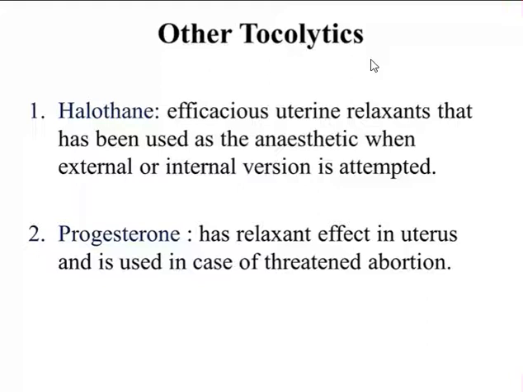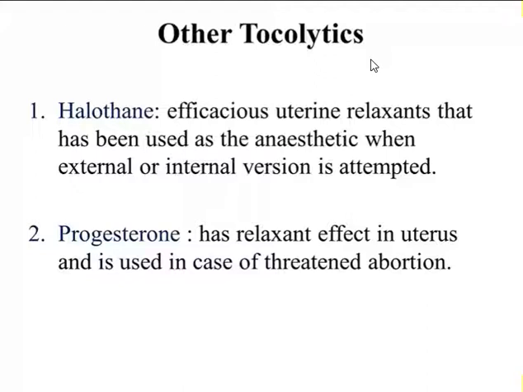easy for the anesthetist to make an attempt to do external or internal version of the baby. External version means the anesthetist will try to rotate the baby externally from the abdomen, to fix the baby into the vertex presentation by rotating the baby externally through the abdomen.